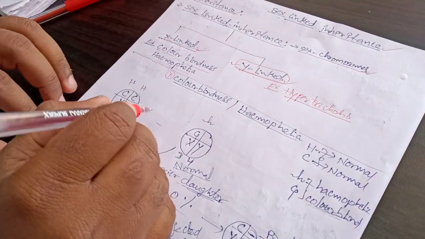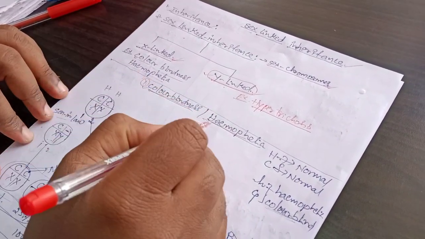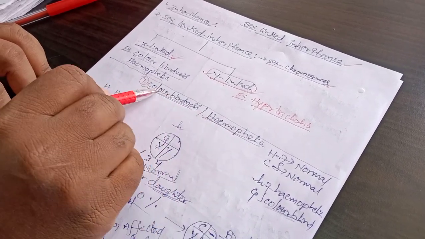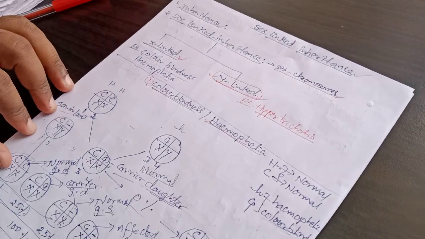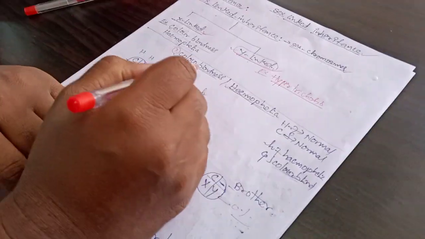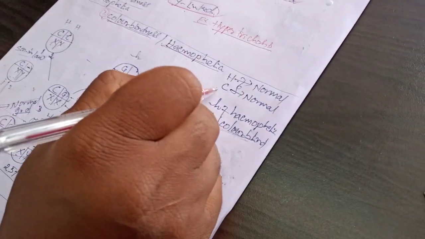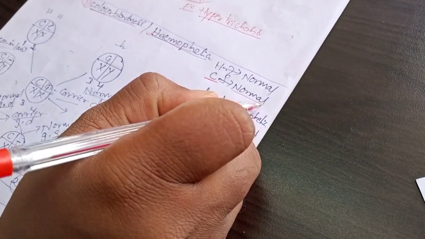See here, color blindness and hemophilia. Color blindness is also in the textbook; in the old textbook hemophilia is given, and color blindness is there in the supplementary reader. Now I am going to explain the basic concepts about color blindness and hemophilia. First, capital C is the normal gene.